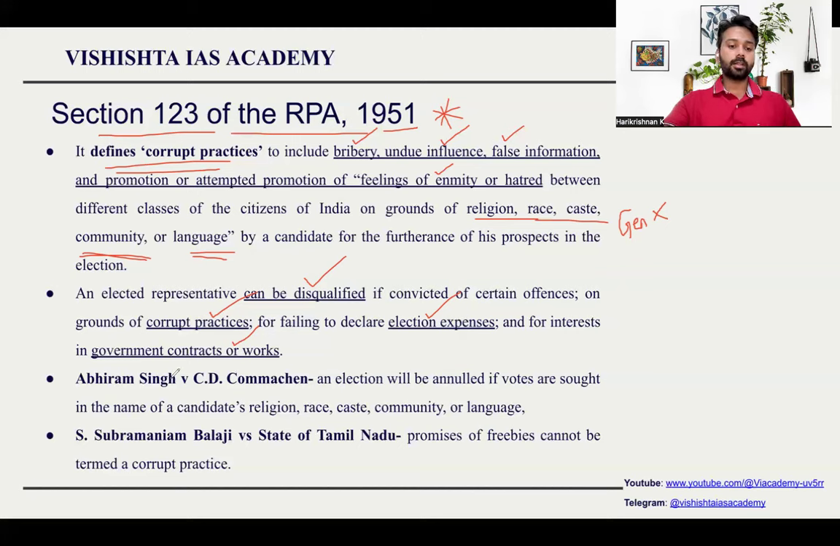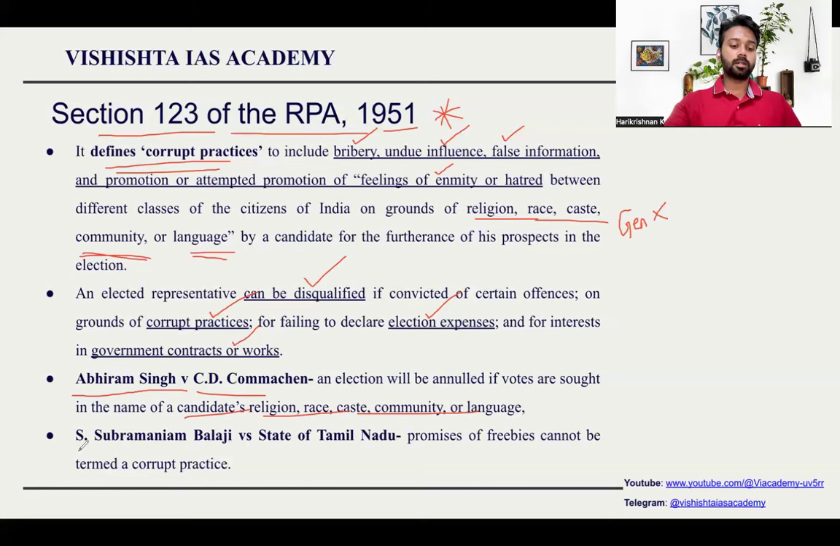Two important cases related to the Representation of People Act. One is Abhiram Singh versus C.D. Komachan. In C.D. Komachan case, what happened is the Supreme Court told that an election will be annulled completely if votes are sought in the name of candidates, religion, race, caste, community, or language. If someone is asking votes with these factors, then the election will be annulled.